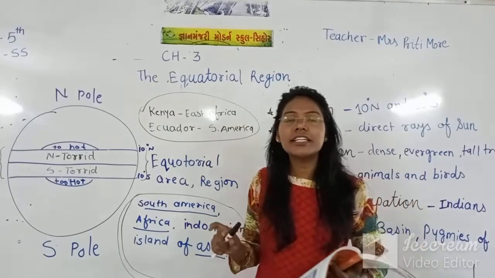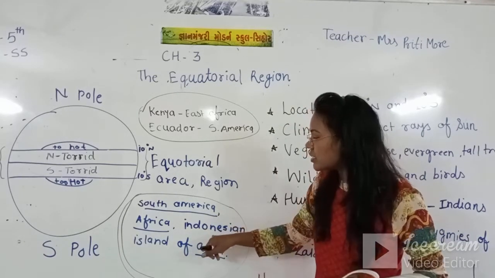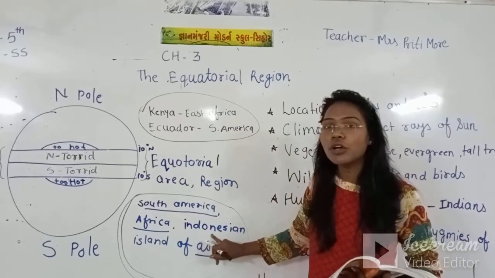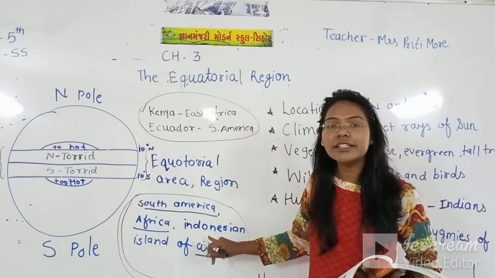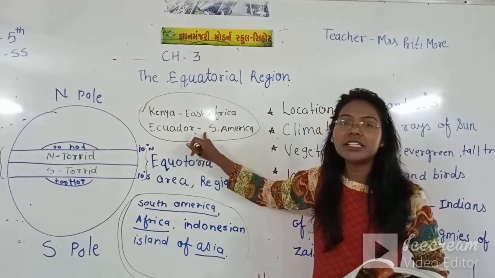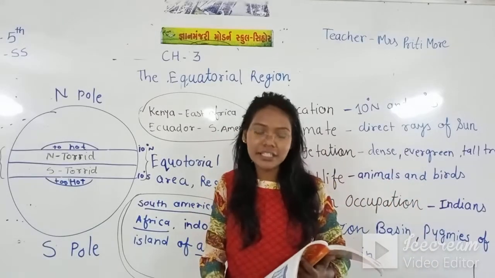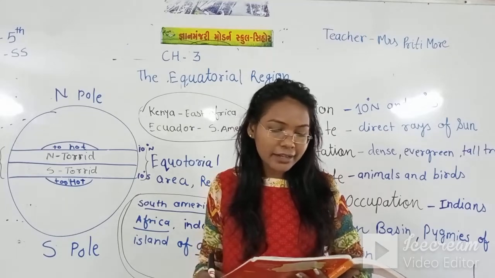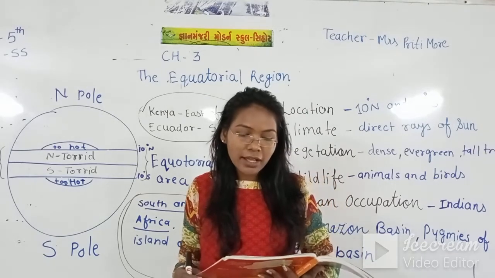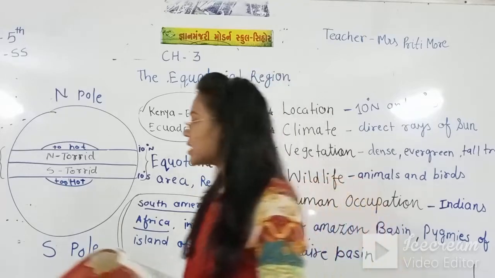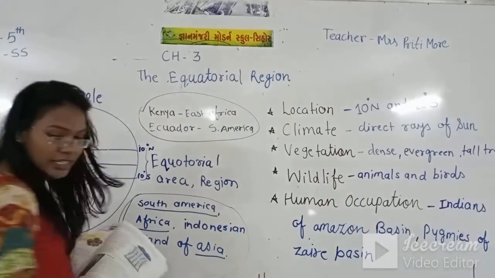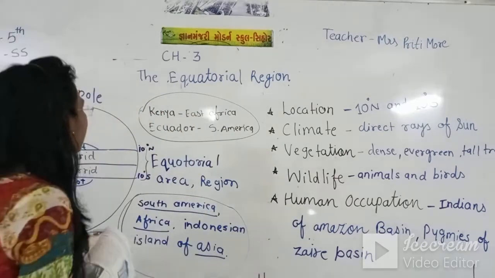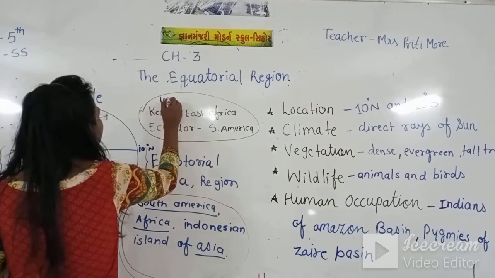But there is a little difference between the climate of this area and this area. Here the climate is too hot, but here the climate is a little different. But why is it a little different? Because they are mountainous areas and have lower temperatures because of their altitude. That means it has a lower temperature. In this area it has low temperature.